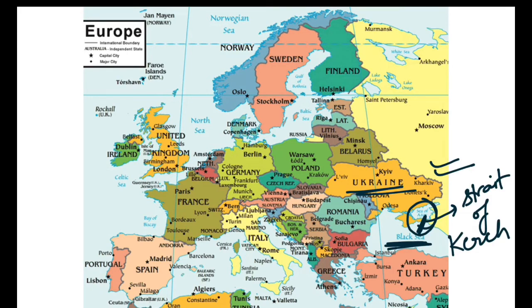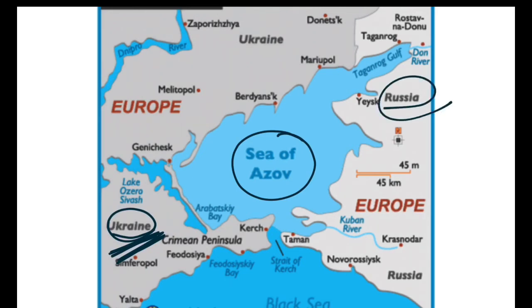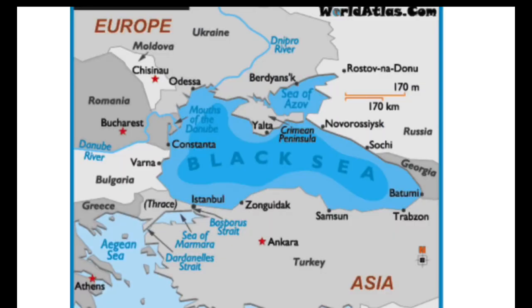Right? Don't worry, I will show you it in a clear map, a zooming view of the Sea of Azov and Black Sea. Guys, you can see this map. This is Sea of Azov, this is Crimea. Here it is written as part of Ukraine, but as I told you, it is annexed by Russia, and it is administered by Russia after 2014, and this is Russia. And Sea of Azov is connected with Black Sea by Strait of Kerch. Here you can see that this is the Strait of Kerch. Now guys, you have known about Sea of Azov and Black Sea.